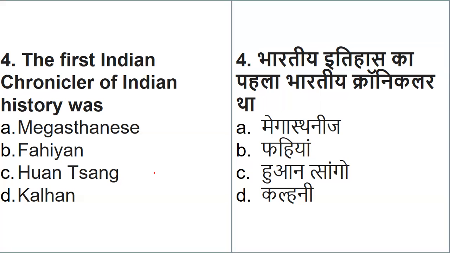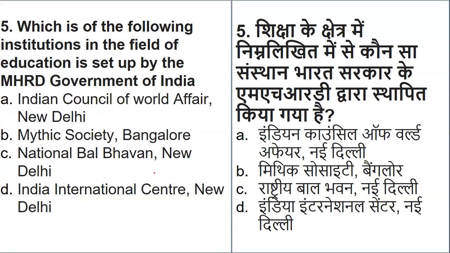So who was the one who was given the title of the first Indian chronicler of Indian history? Yes, it was none other than Kalhan. We have done this. There are fewer chances for this question, but in previous year question papers, this question was very common. That's the reason I have taken this question. Okay, fine. Yes. Now next one.